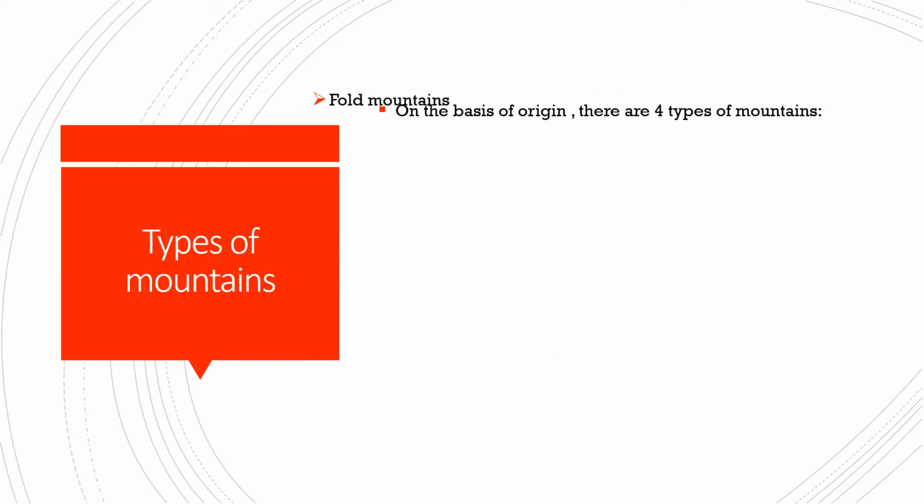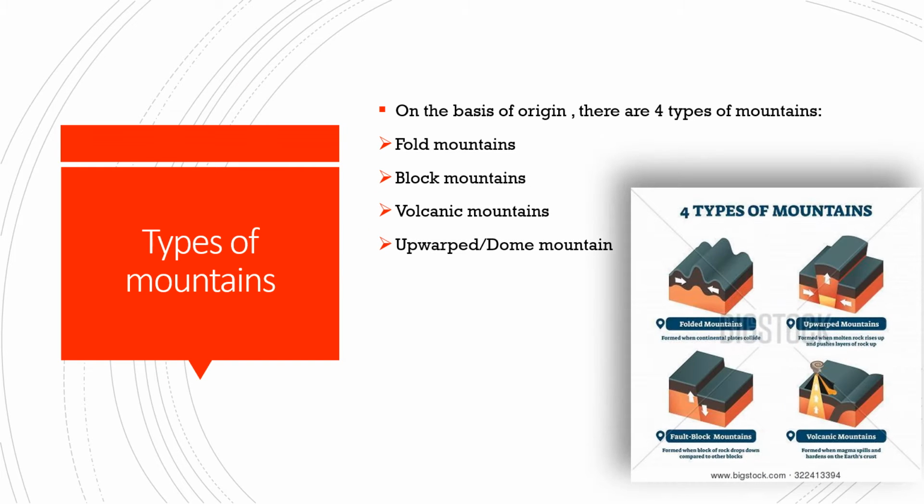Types of mountains. On the basis of origin, there are four types of mountains: fold mountains, block mountains, volcanic mountains, and upwarped or dome mountains.